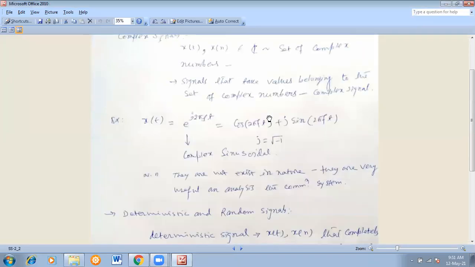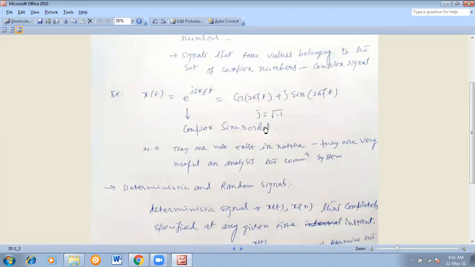So today we'll start from deterministic and random signals. Already in yesterday's class we started on different sorts of signals. So the first one for today's class is deterministic and random signals. As the name suggests, deterministic means you can determine, you can calculate, you can find out the value of the signal at any instant of time. That means it is defined.